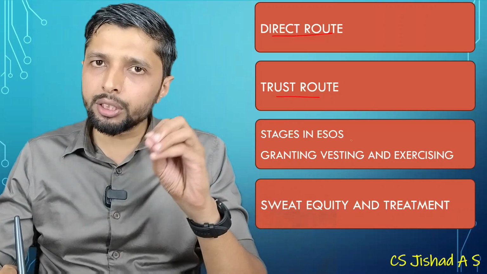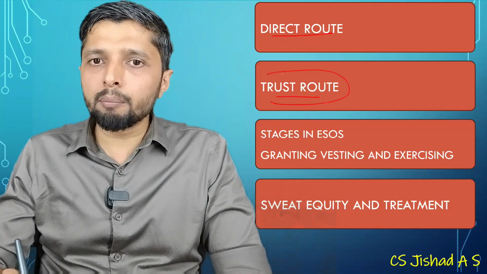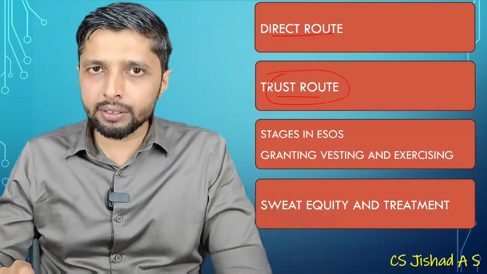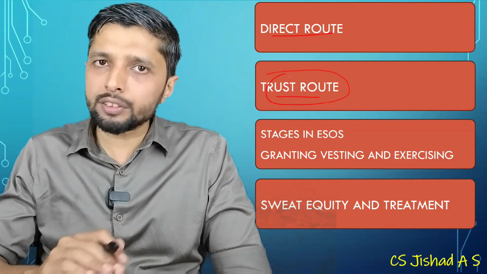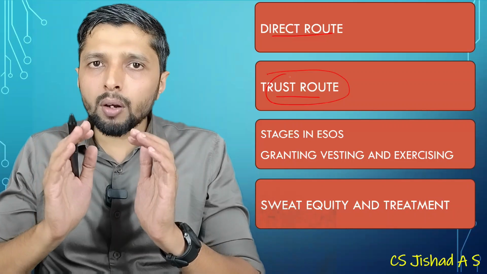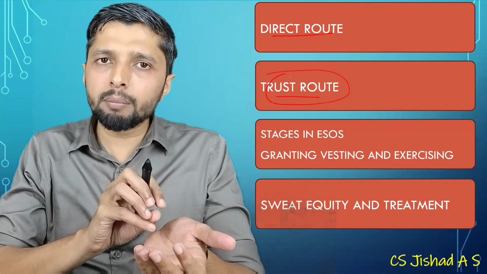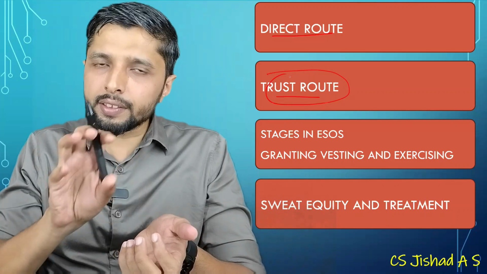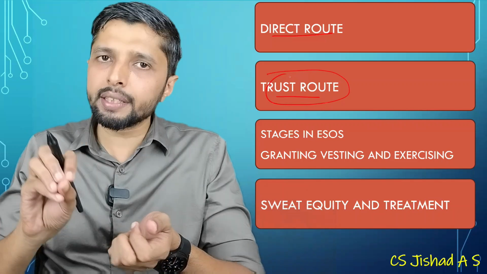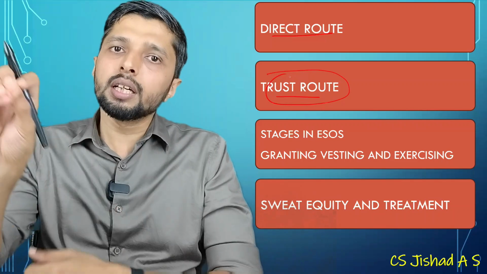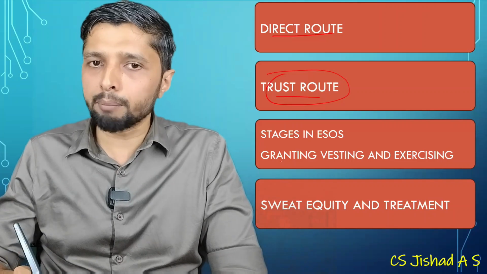The company will be issuing the shares to the employees. But under the trust route, if the company does not have that many unissued shares with them, they will be taking the trust route, so that an employee welfare trust will be formed. The company will be giving a loan to this trust. The trust will be purchasing shares from the open market, the stock market, and this trust will be giving or issuing these shares to the employees, the beneficiary employees.